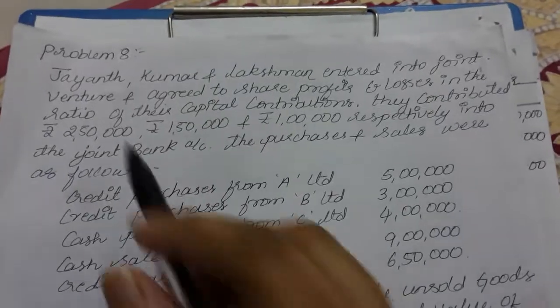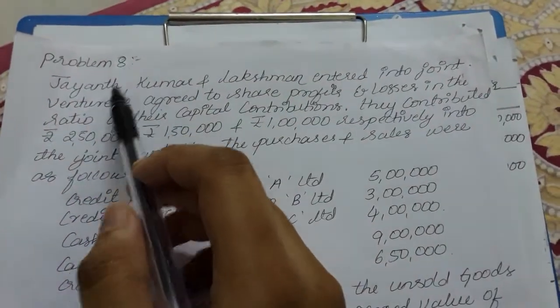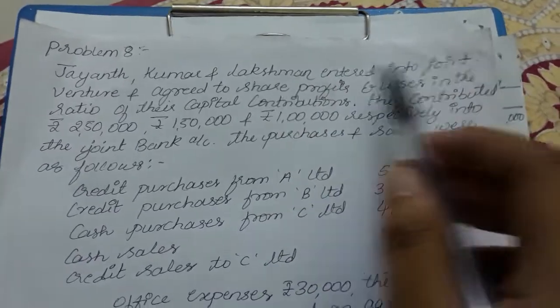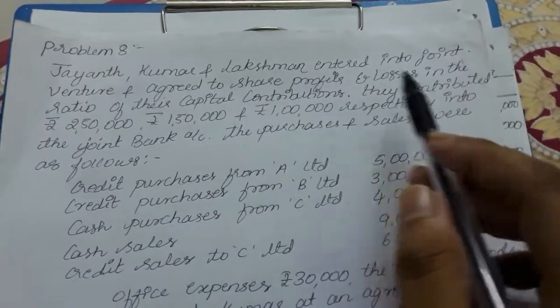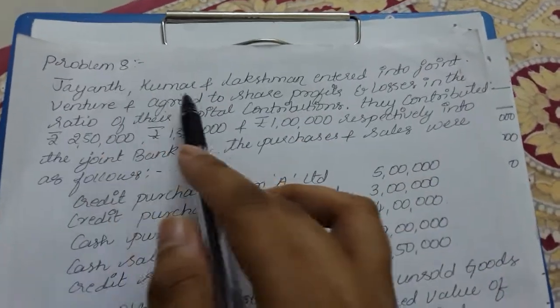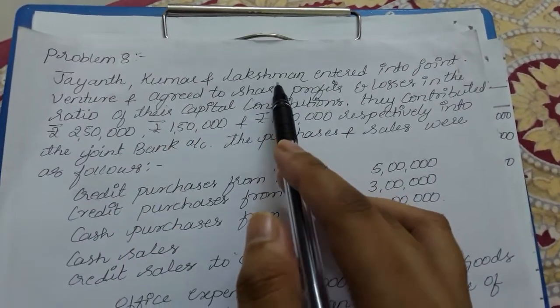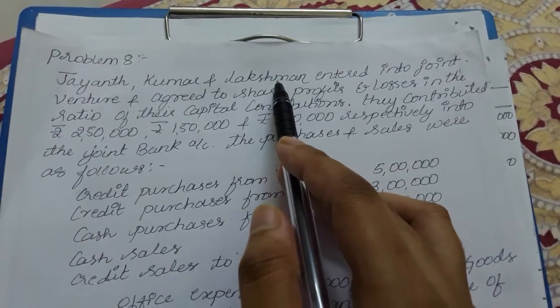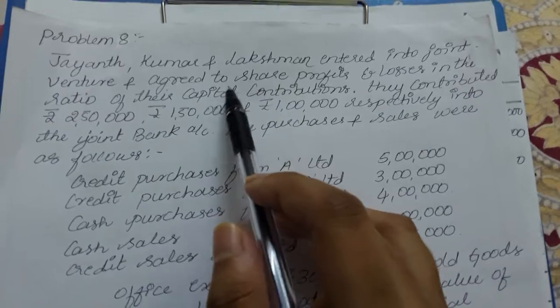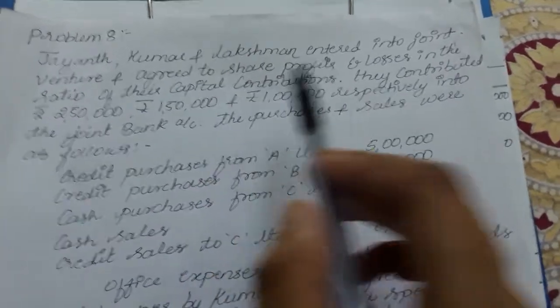So welcome back students. Next problem, that is problem number 8. Jayant Kumar and Lakshman entered into a joint venture and agreed to share the profit and losses in the ratio of their capital contribution. So Jayant, Kumar and Lakshman are the co-venturers. They are the parties of the joint venture. They agreed to share the profit on the capital, whatever the amount they have contributed.